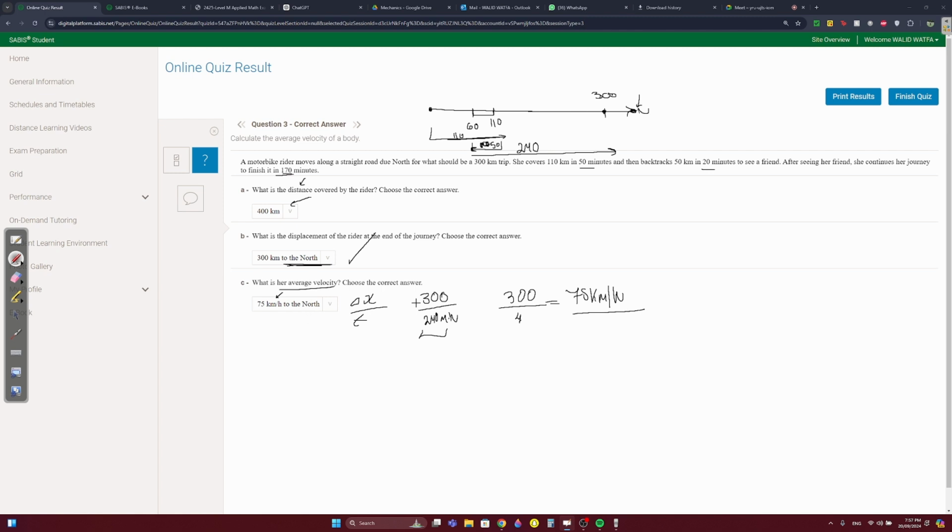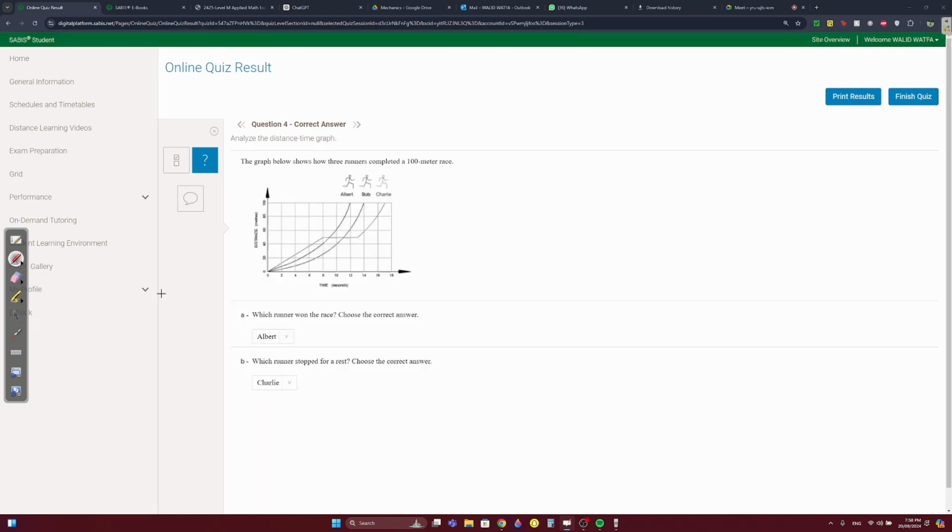Since it's velocity, you need to put a direction. Unless we said that positive means north, you have to put 75 kilometers per hour due north. If this comes in a written exam and they ask about average velocity, you need to put a direction in your answer because it's a vector, remember?